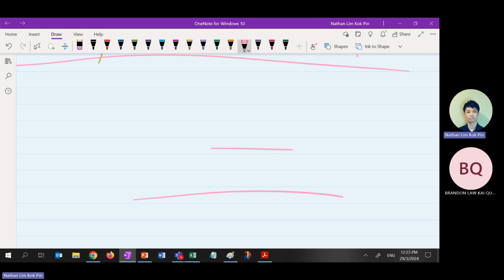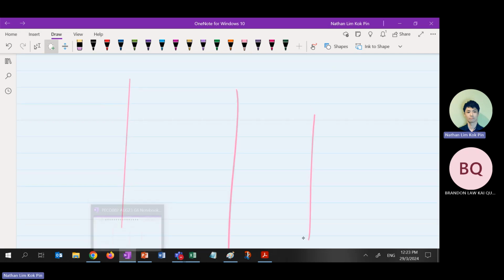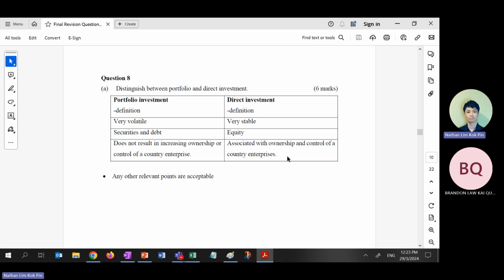This is the full scale paper, right? Your senior, wow, very good. Don't even want to draw the horizontal lines. No. Distinguish, we draw three vertical lines. Then start to write the difference between direct and indirect and portfolio for me.